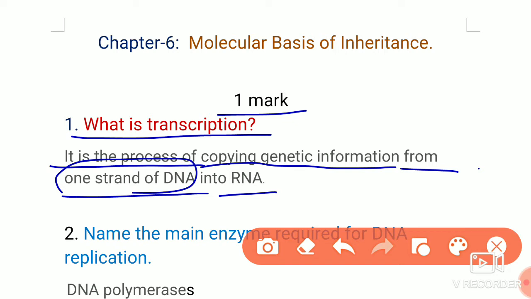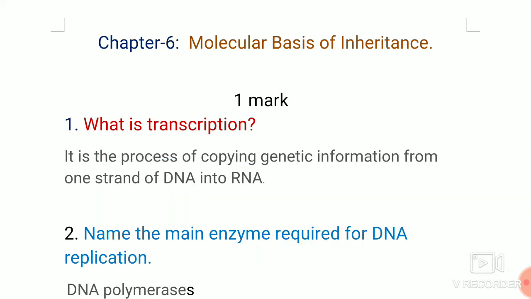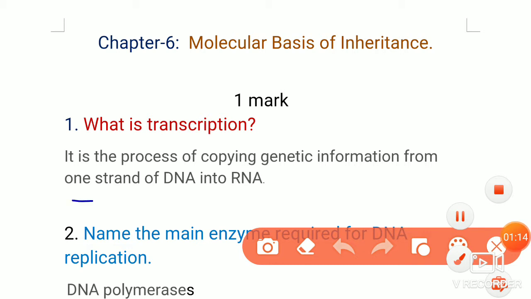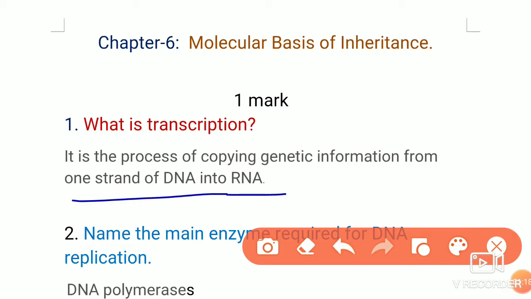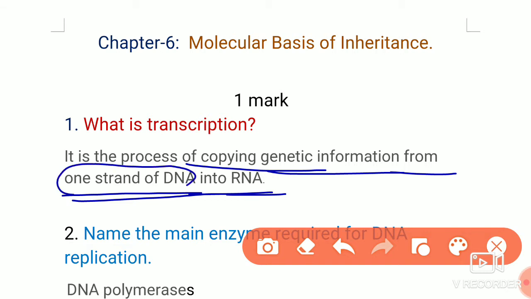If you just write it from DNA to RNA, the answer may not be correct. Here you have to write copying genetic information or transferring the genetic information from one strand of DNA into RNA. So the keyword is very important, one strand of DNA.